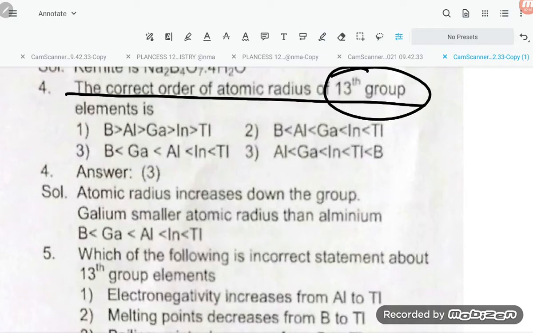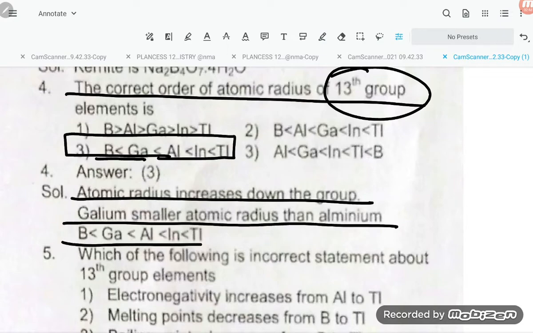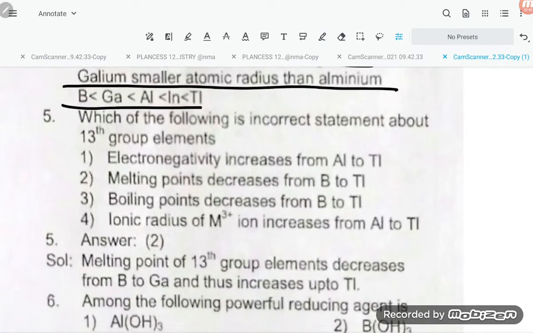Now, the correct order of atomic radius of group 13 elements is: the radius is not in regular order, student. Down the group radius is increasing, but at aluminum and gallium there is a deviation. So the order is boron, gallium, aluminum, indium, thallium. Because of the d orbitals, gallium has a smaller radius than aluminum. So option number 3 is correct.